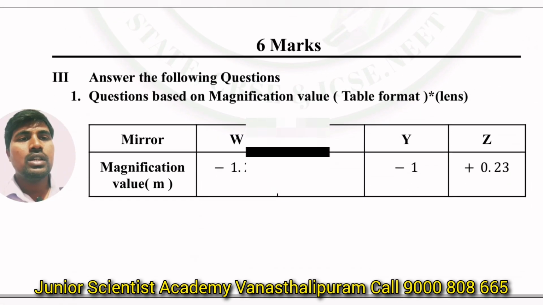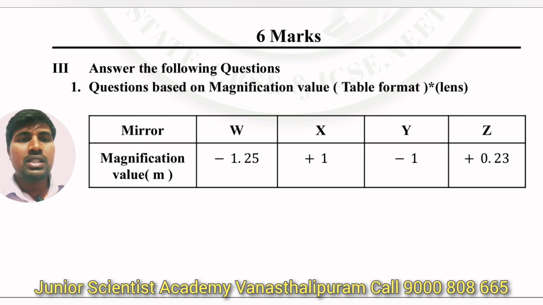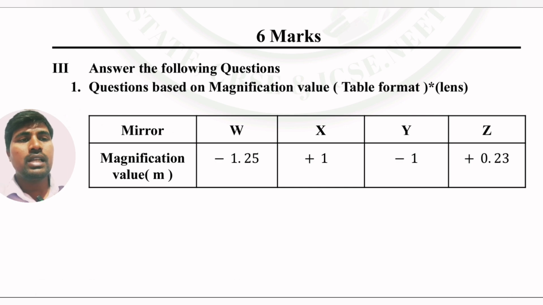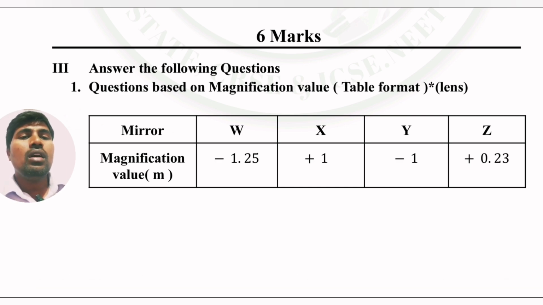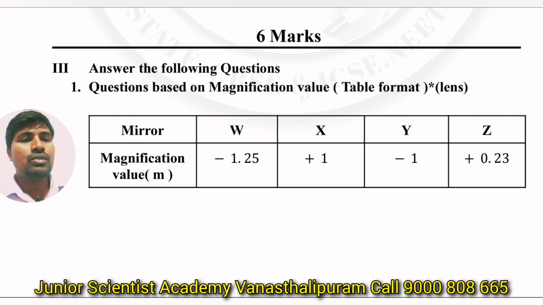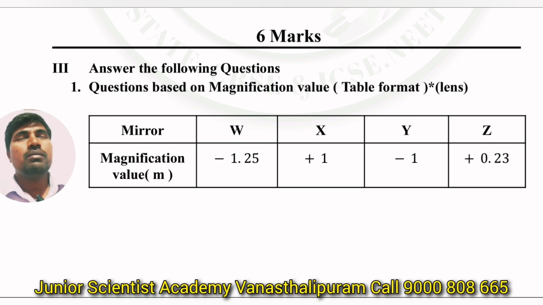Next, 6 marks question. Here there is a chance to ask a question based on table format in mirrors as well as lenses also. For mirrors, they will give a magnification value, small m, magnification value -1, +1, whatever it may be. Here they will ask 1, 2, 3, 4 questions based on this table.